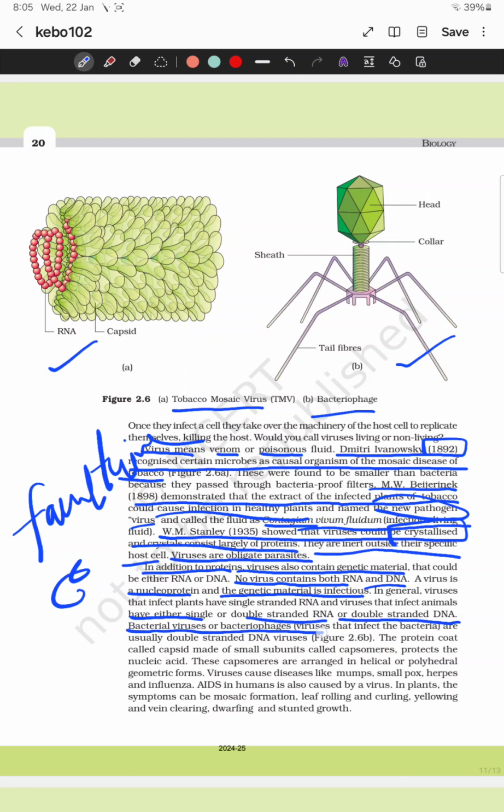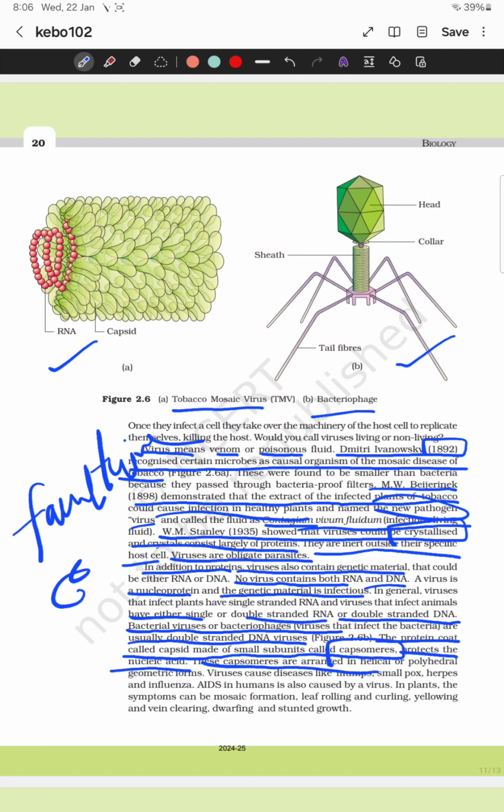Viruses which infect bacteria are known as bacteriophages, which means the virus which attacks bacteria. It contains double stranded DNA. The protein coat called the capsid, made up of capsomeres, protects the nucleic acid.